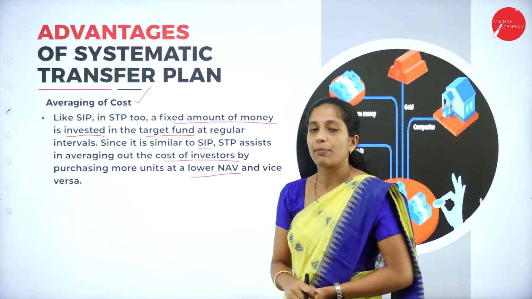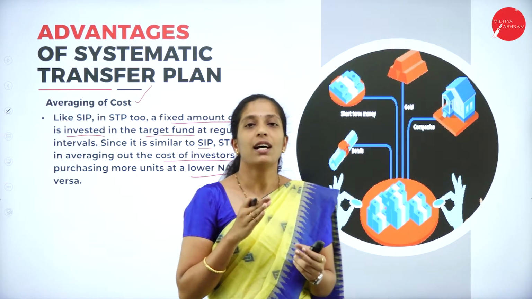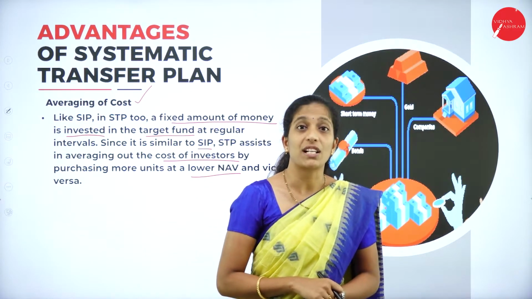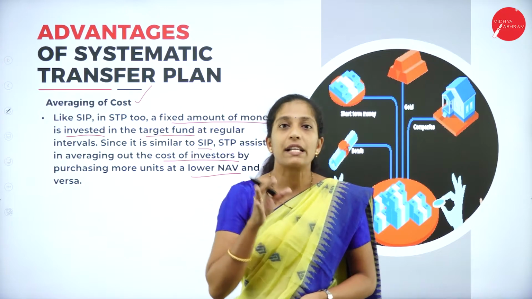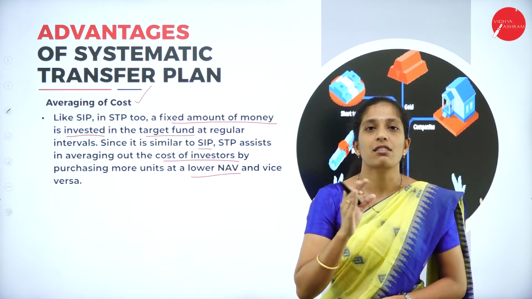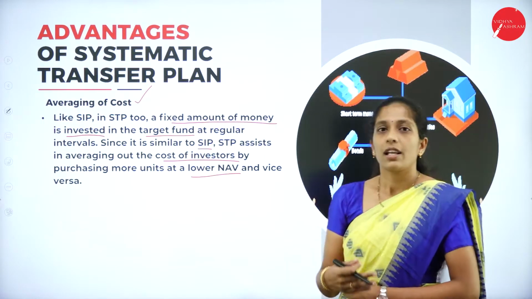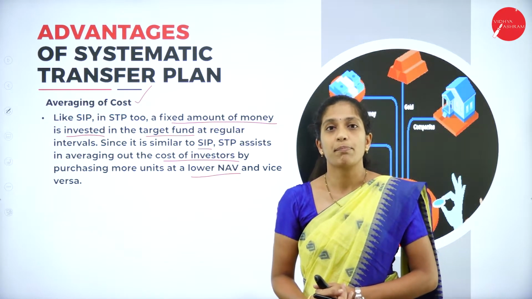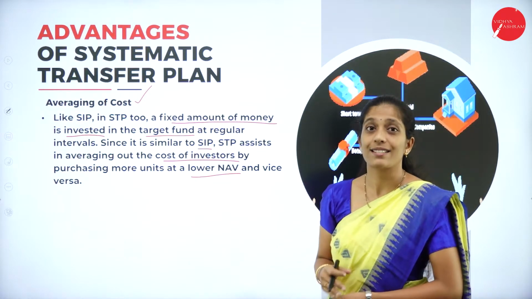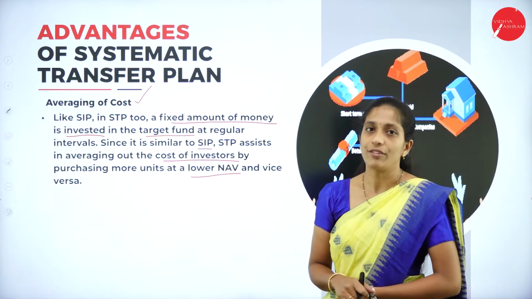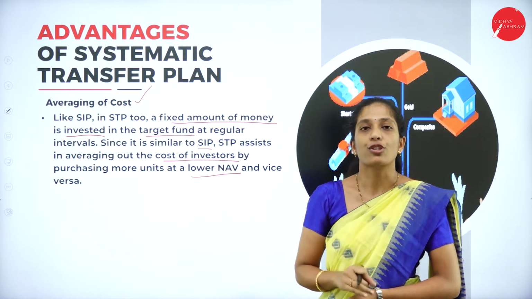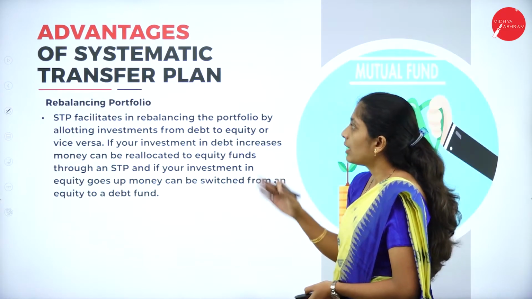So, I have told you in the previous session itself, when the investment is very bulk, then the cost of investment will be less. If the investment is very huge, then the cost of investment will be less, so that it is profitable for the investors. If the mutual fund units are purchased in bulk quantity, then the net asset value of the units will be less. It's nothing but a reduction in cost of investment. That is, if the investment is made in bulk, then the cost of investment will be less.